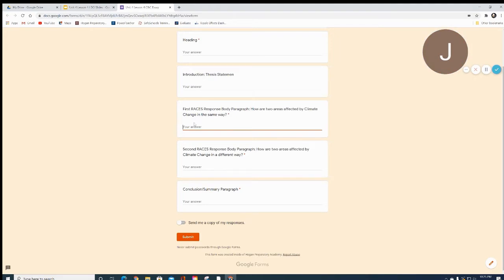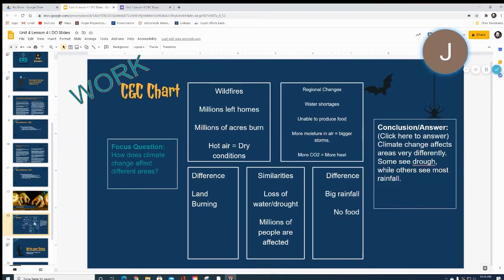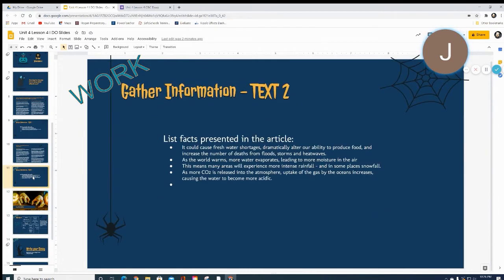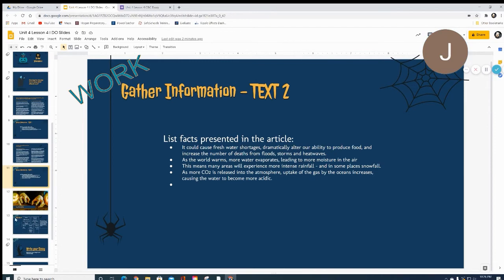And just like in lesson 3, where you used 2 pieces of evidence to cite, you're going to do that right here. Meanwhile, here, this is how are they changed in a different way. And so here you're going to do a contrasting paragraph, right? And you're going to use this information to organize it. And then right here, you already have your evidence to cite, okay?